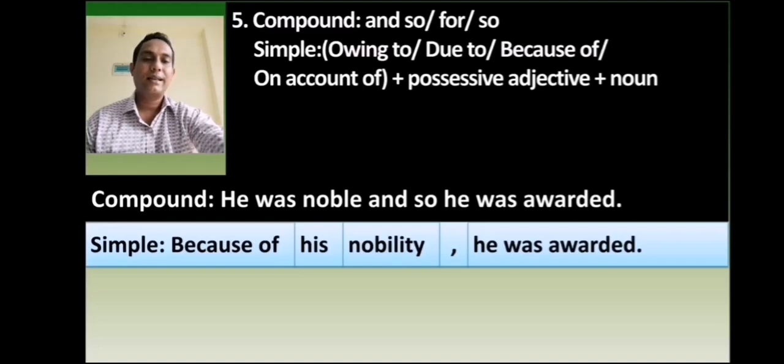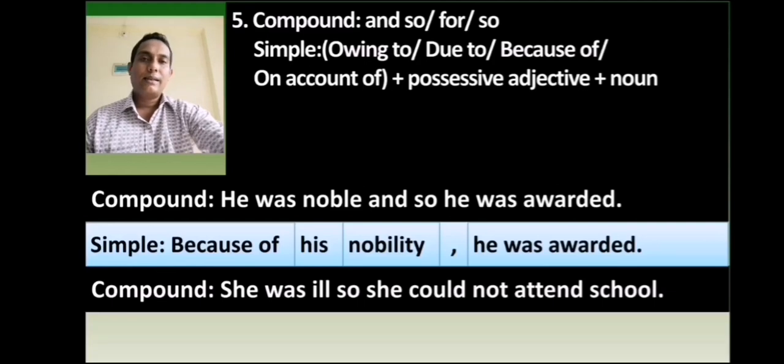See another example. She was ill, so she could not attend school. In this sentence, she was ill is the first independent clause. She could not attend school is the second independent clause. And the clauses are added by so. In this case, you will start with owing to or due to or because of or on account of.